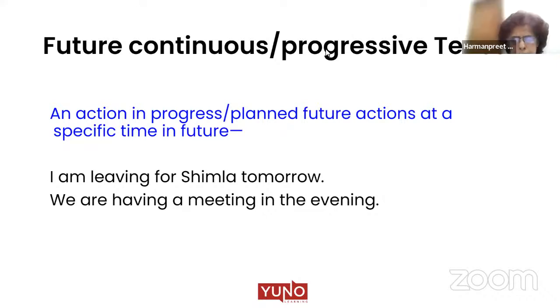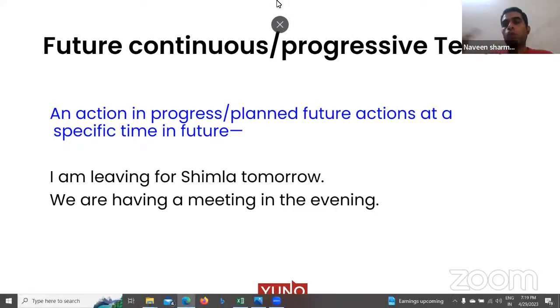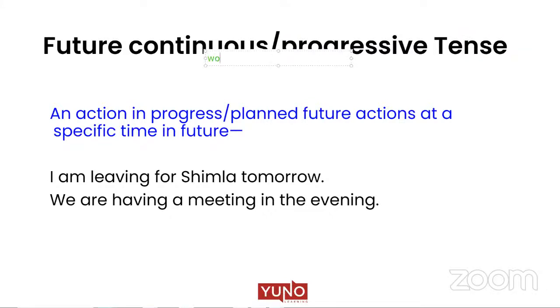Ma'am, what is the contraction of would not? Wouldn't. Won't is for will not, and wouldn't is for would not. Yes, absolutely, I'll just write it. Got it, ma'am. Thank you.